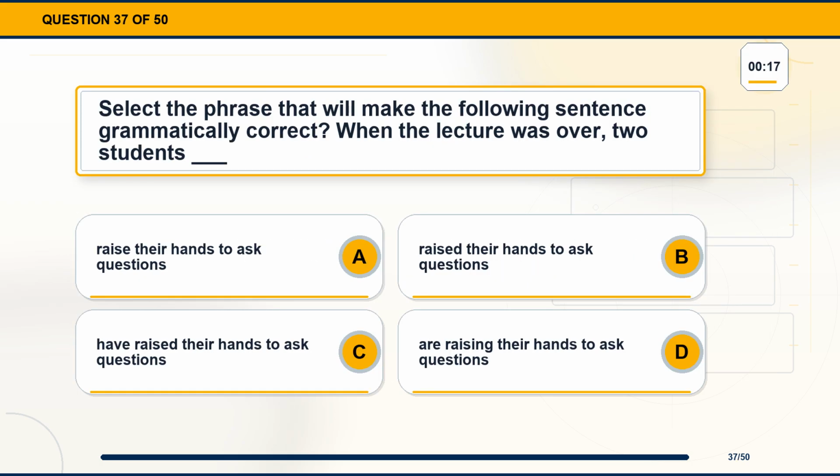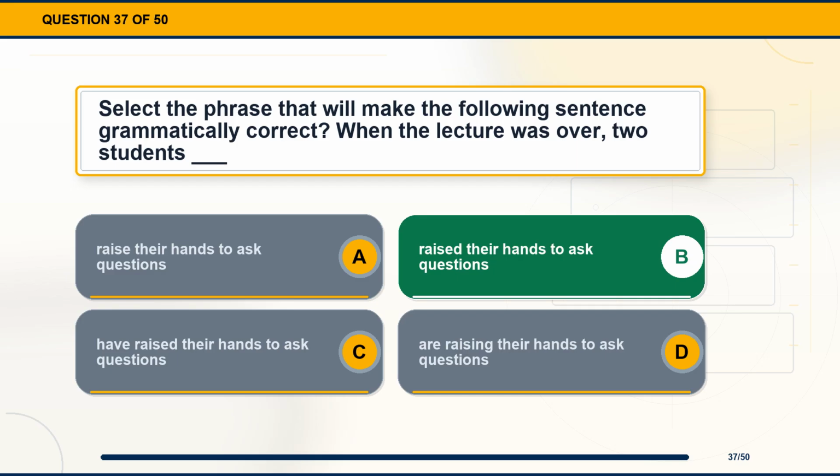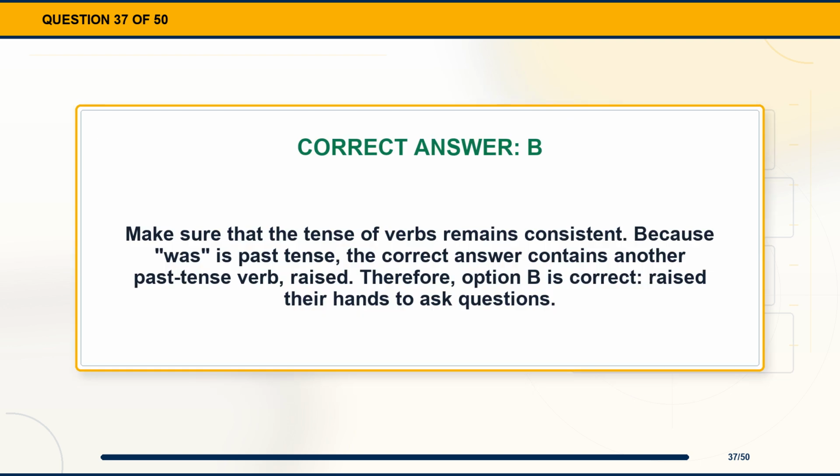Question 37. Select the phrase that will make the following sentence grammatically correct. When the lecture was over, 2 students blank. Option A, raise their hands to ask questions. Option B, raised their hands to ask questions. Option C, have raised their hands to ask questions. Option D, are raising their hands to ask questions. The correct answer is option B, raised their hands to ask questions. Explanation. Make sure that the tense of verbs remains consistent. Because was is past tense, the correct answer contains another past tense verb, raised. Therefore, option B is correct, raised their hands to ask questions.